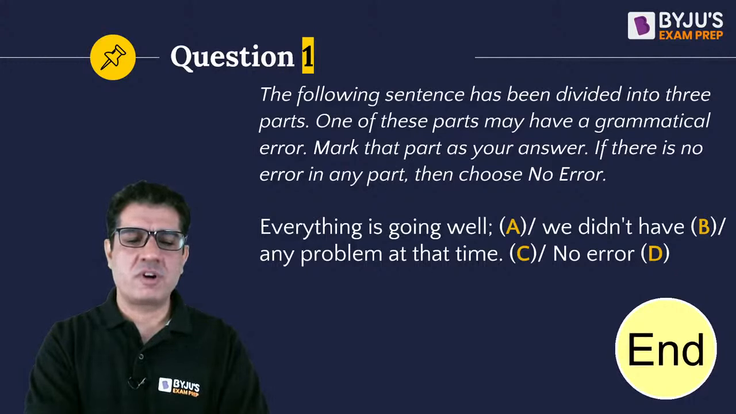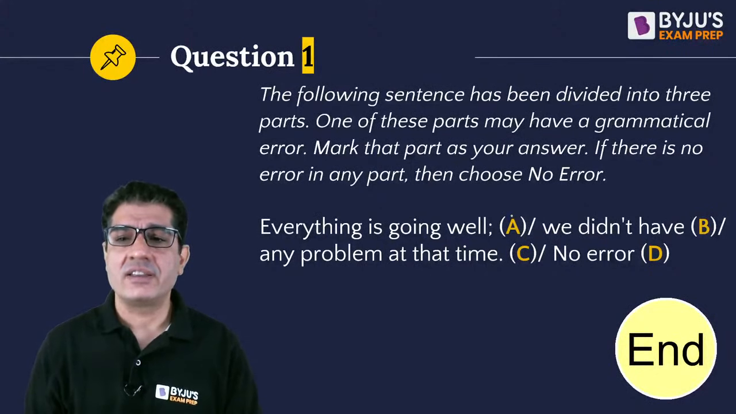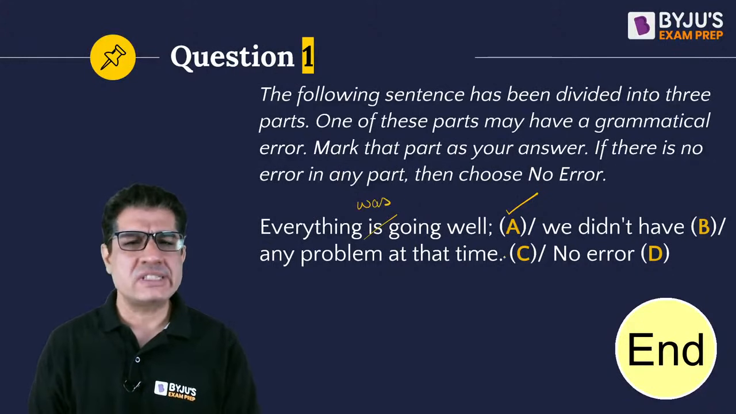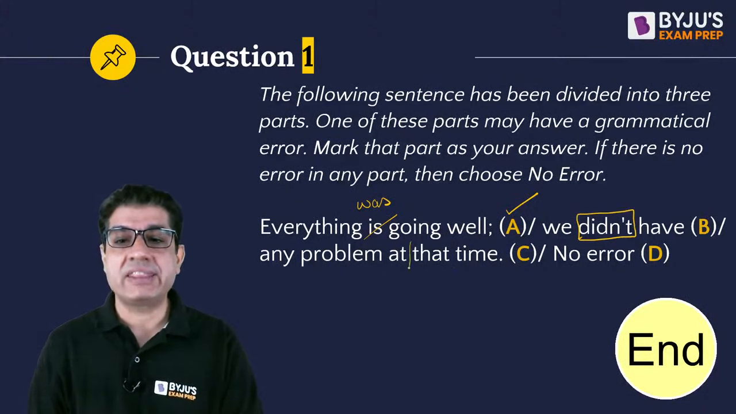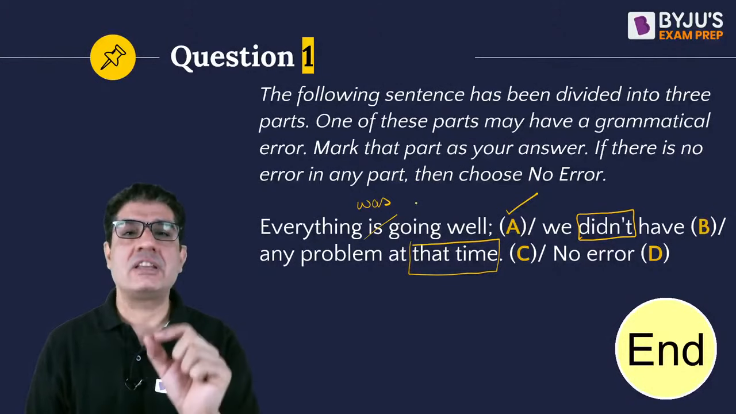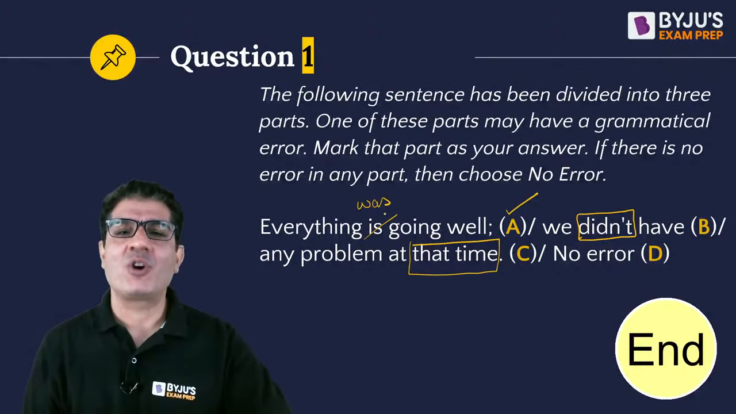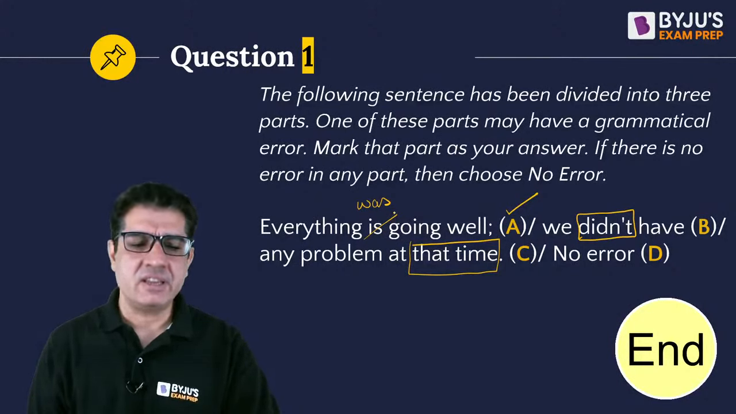Okay, so the time is over and let's dive in. The correct answer here is option A. It should be everything was going well. You notice the rest of the sentence: we did not have any problem at that time. So we are very clearly talking about the past, and therefore in part A, we should not have used a verb from the present. It should be a verb from the past. So everything was going very well.